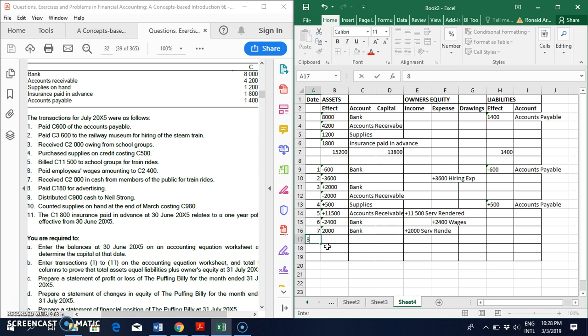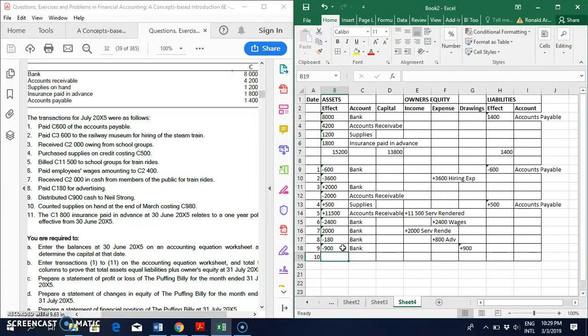Transaction number 8 says we paid 180 Rand for advertising. We paid, so what happens to the bank account? Decreases. We paid for advertising, which is an expense, increasing. Remember what we said, the more expenses increase, the more owner's equity decreases. Transaction number 9. We distributed 900 Rand cash to Neil Strong. Remember, Neil Strong is the owner. So we gave the owner cash. So what happens to my bank account? Decreases. This is a distribution. So distributions would increase with 900.